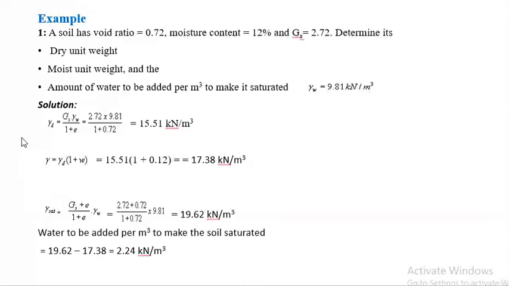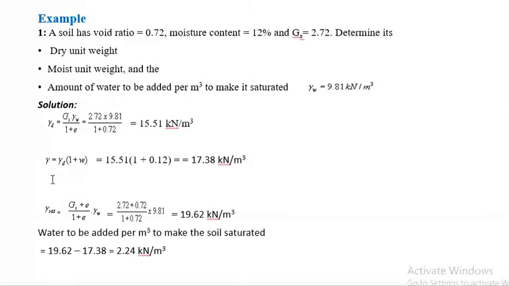The formula of gamma d is Gs into gamma W by 1 + e. Here Gs is equal to 2.72 and gamma W is equal to 9.81, by 1 + e, e is equal to 0.72. Here we get gamma d is equal to 15.51 kilonewton per meter cube.